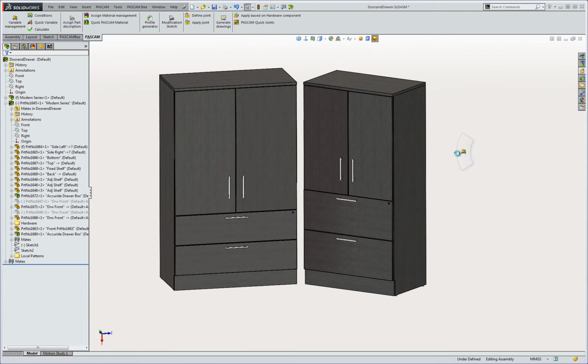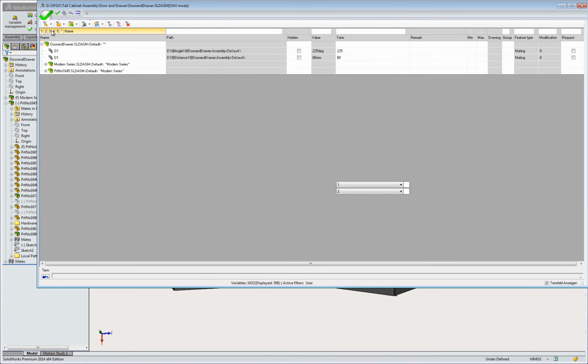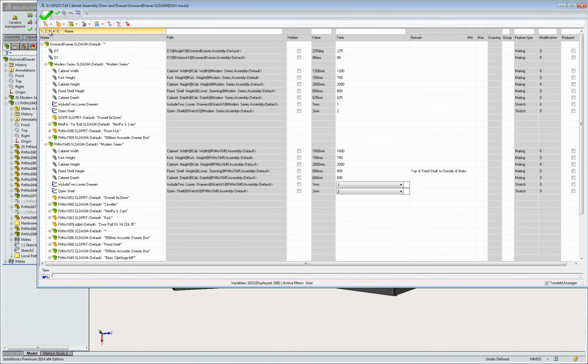Here we have the assembly just generated and the assembly it was created from. Looking at the variable manager, one can see different values for each assembly, and each assembly is wholly independent.